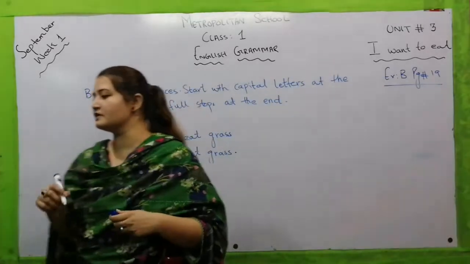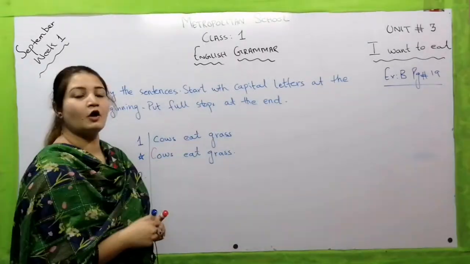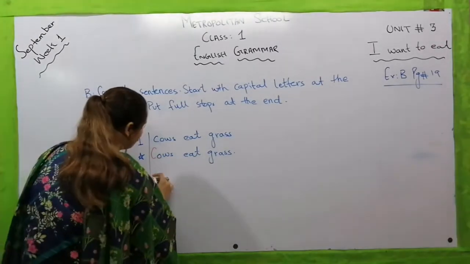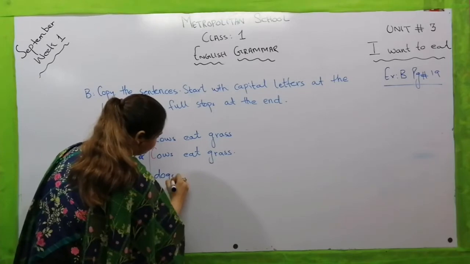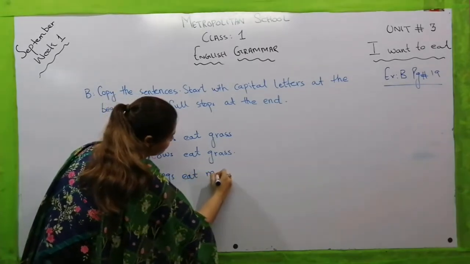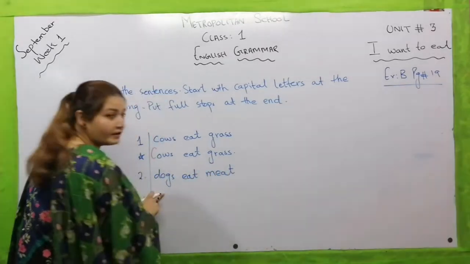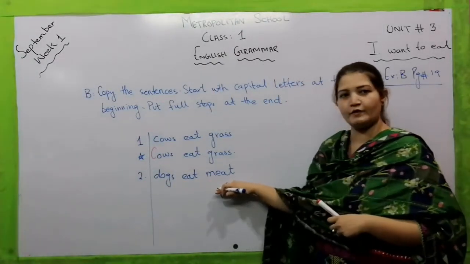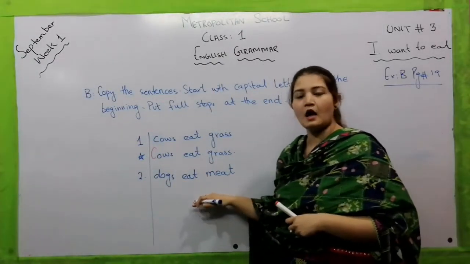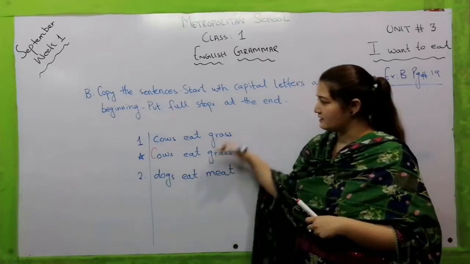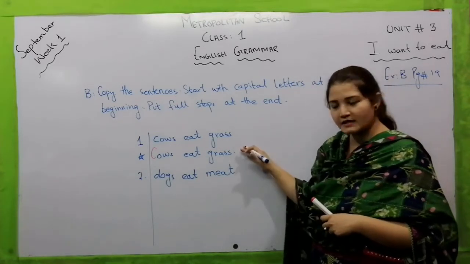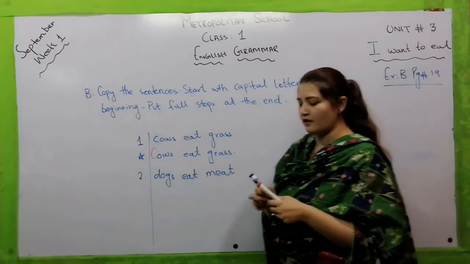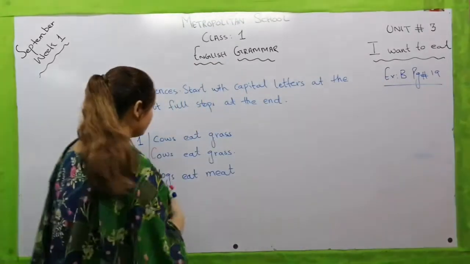Now let's move towards the next sentence, which is written as dogs eat meat. In the same way it is written in your books that dogs eat meat. We are going to punctuate this sentence. How are we going to do this? In the same way as we have done in the first sentence, we are going to make the first letter capital, and then we'll have to mark a full stop at the end of the sentence.